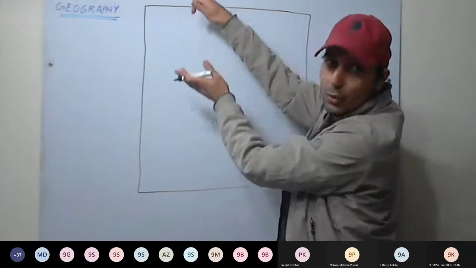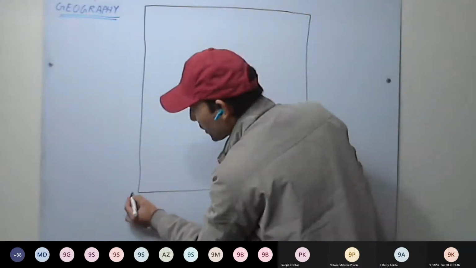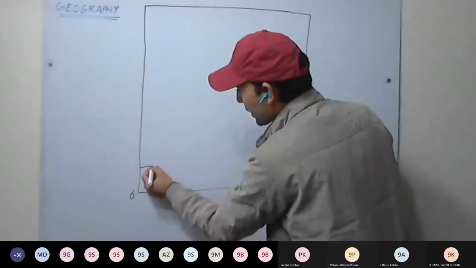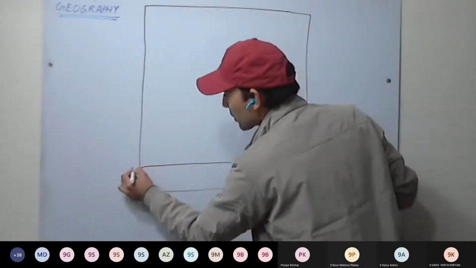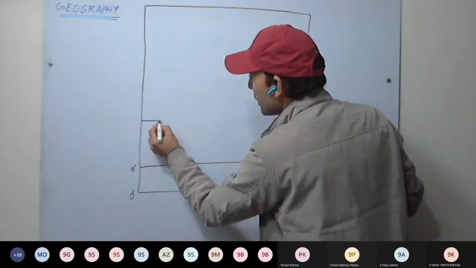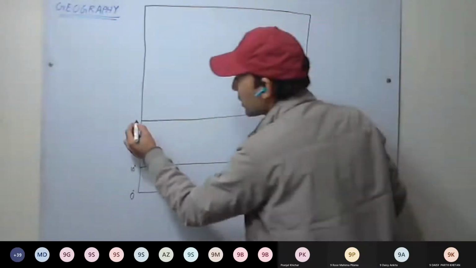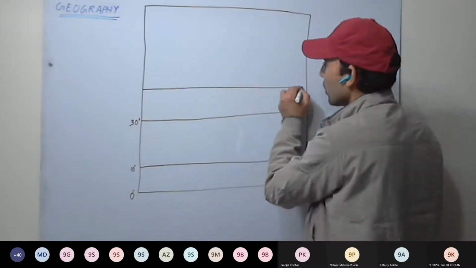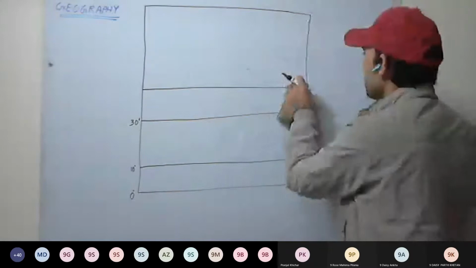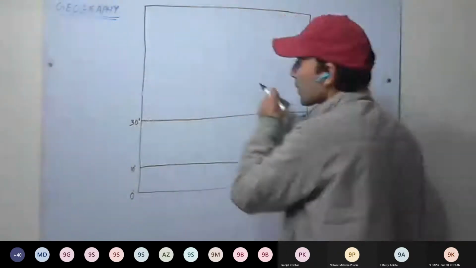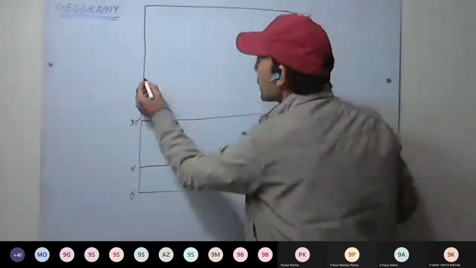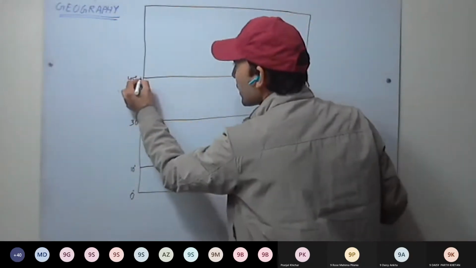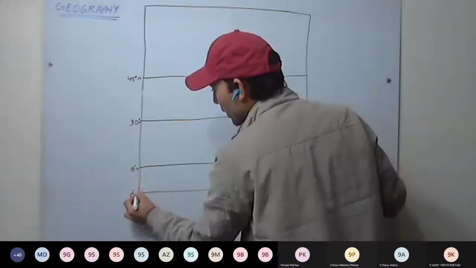So we'll be taking the northern hemisphere. This is our 0 degree, this is our equator. From the equator, we take 10 degrees, then 20, then 30 degrees. Then 45 degrees north.